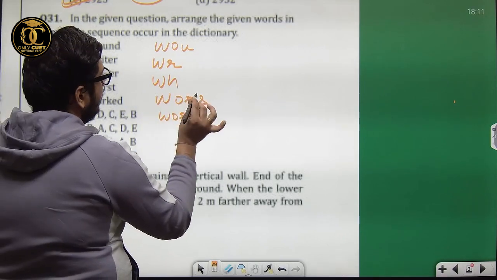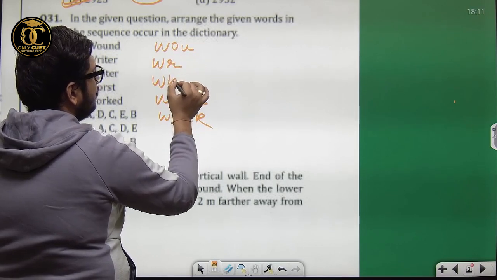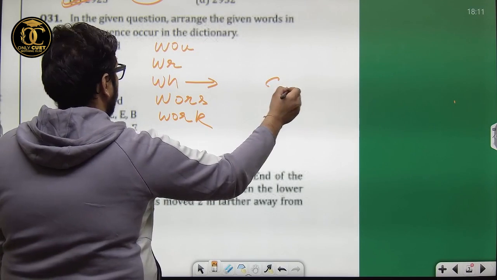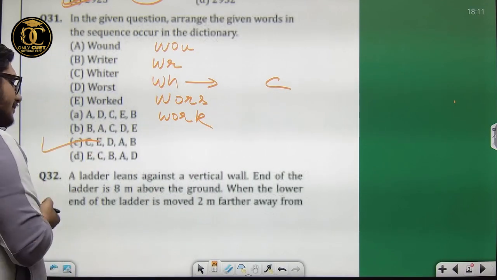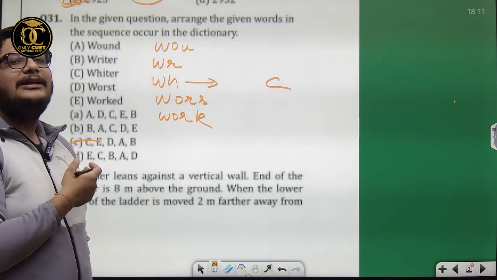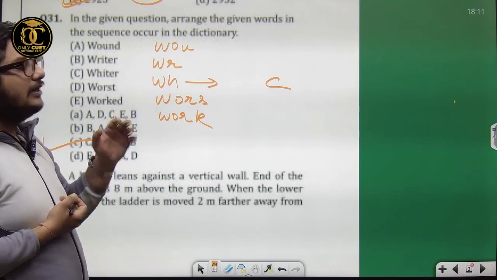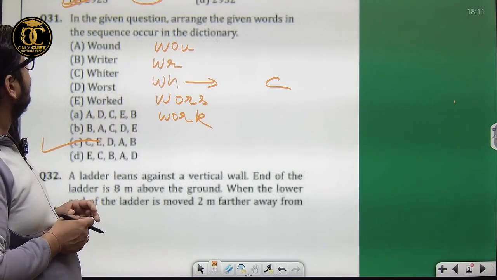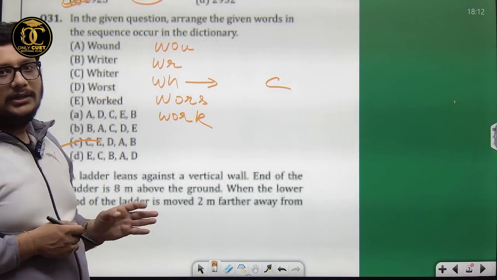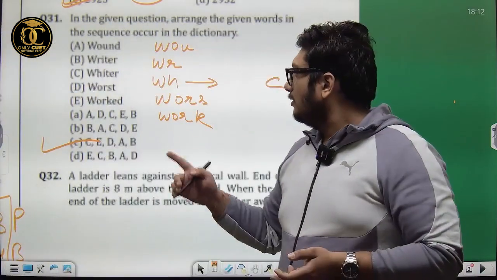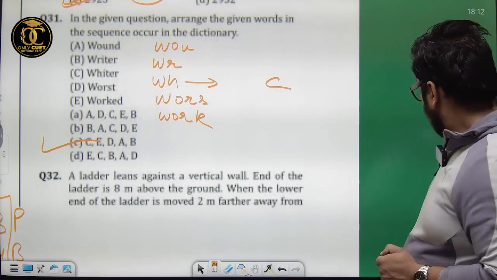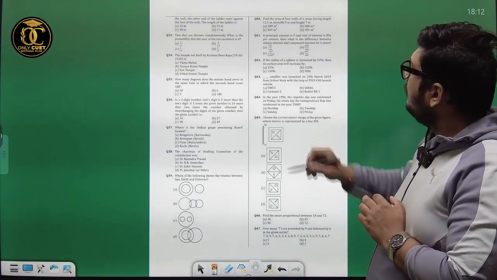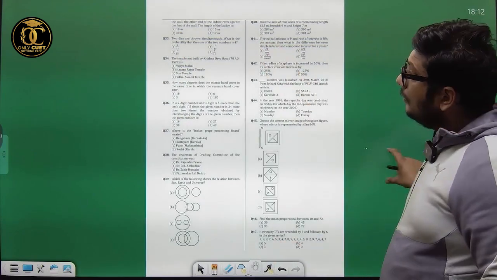The sequence has to start with C. Option C is this; I don't need to look for the other options. It has to start with WH because this is the first one that will come in ascending order. The sequence in which they occur in the dictionary, so WH would occur first. So option C is the correct answer. Question 32 you also have to leave. Look at question number 30, and one more, this 41 also will leave. I'll tell you why. 33 you do.